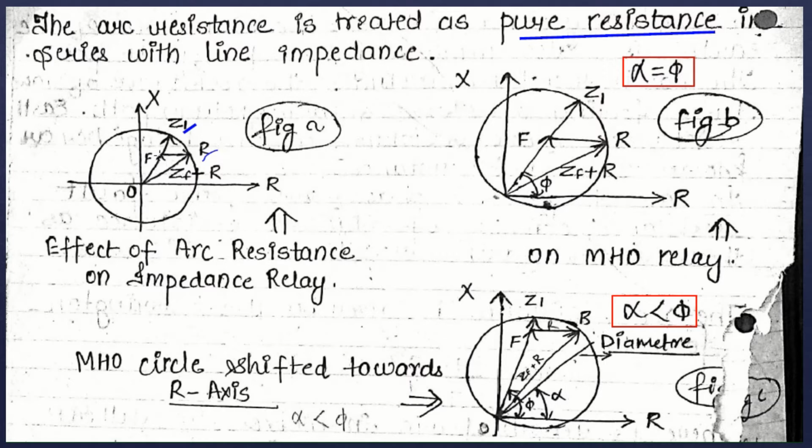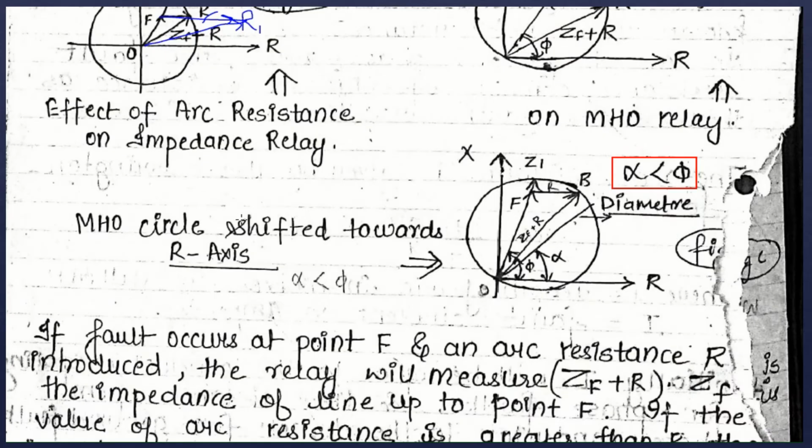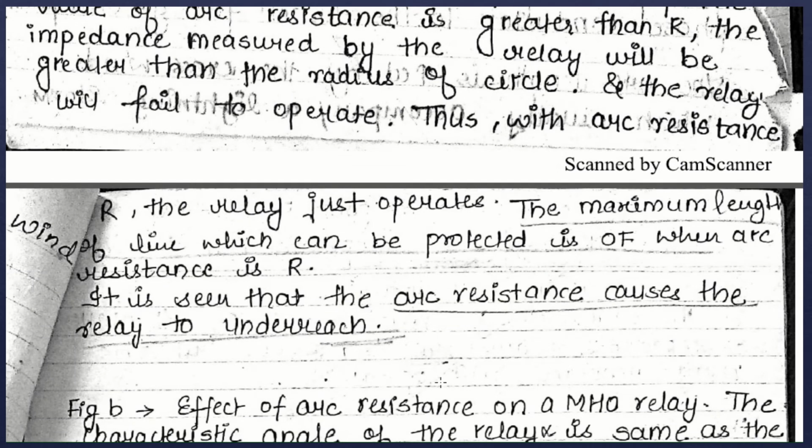If the value of R increases beyond this value, suppose R1, then the measured ZF plus R will be this, and since this point lies outside the circle, the impedance relay will not work. So please note that R here is the upper limit of arc resistance, and therefore this arc resistance causes the impedance relay to underreach.